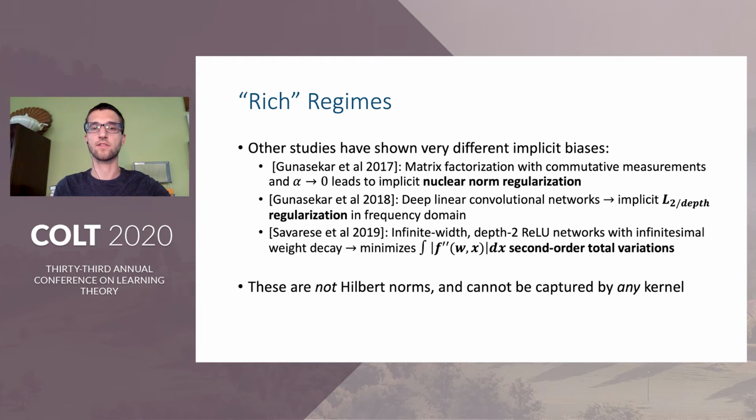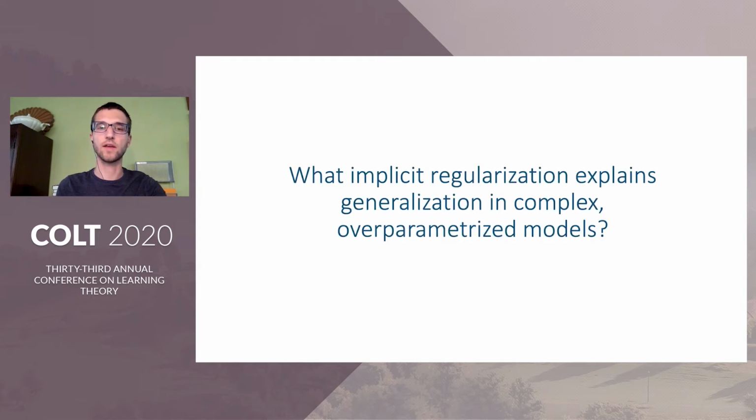Now, in contrast to this work on the kernel regime, other work has shown that under different conditions, some models can exhibit very different non-Hilbert norm implicit regularization. This does not correspond to any kernel and therefore cannot be explained by the previous view. This raises the question of what implicit regularization might explain the empirical performance of complex overparametrized models like deep learning. How does the implicit regularization depend on factors such as the scale of the initialization?